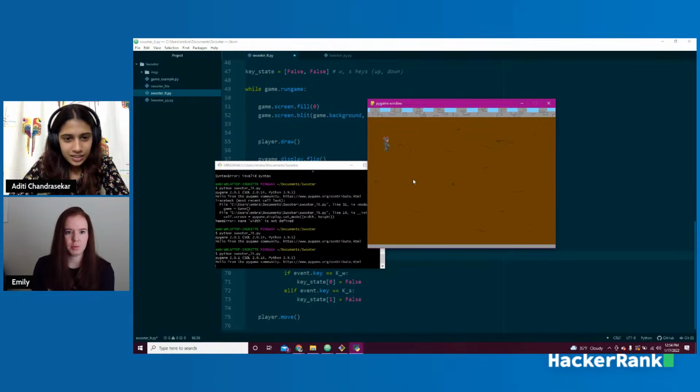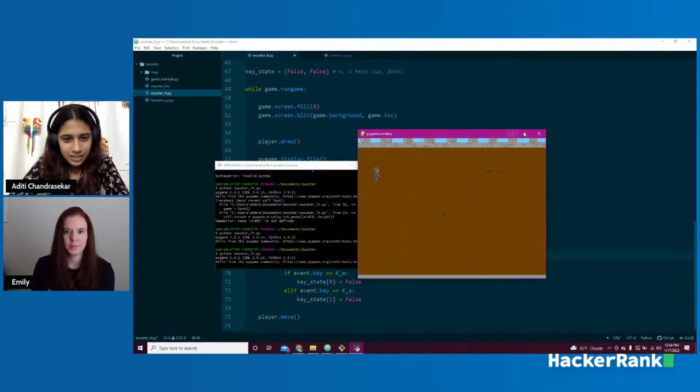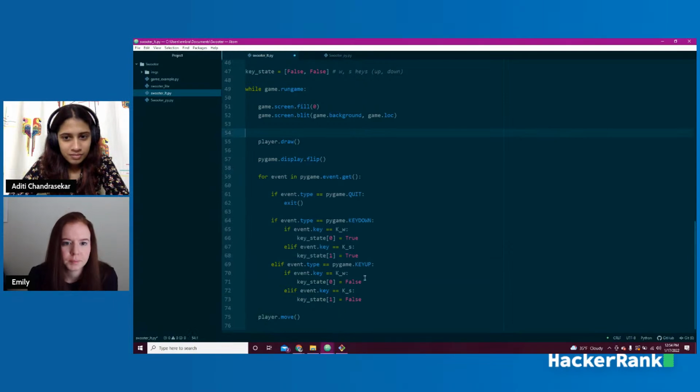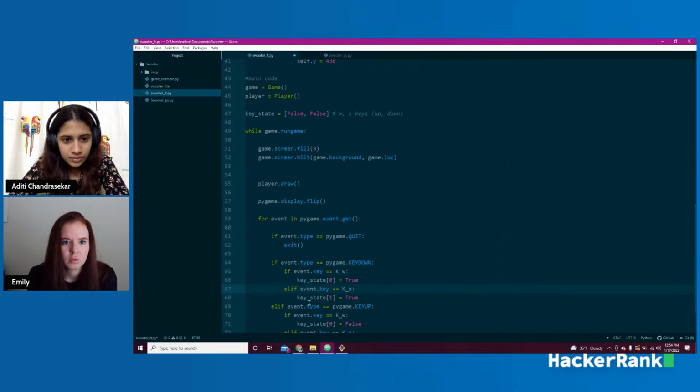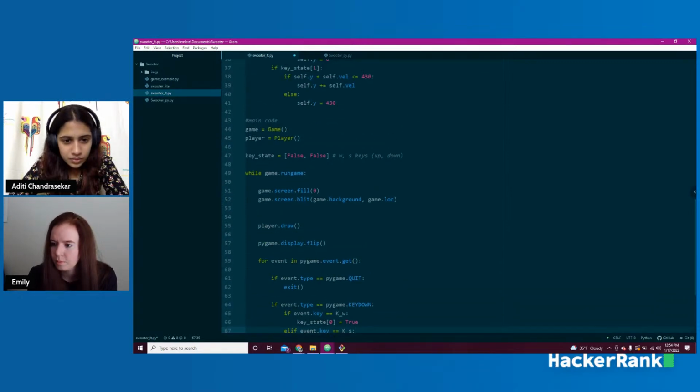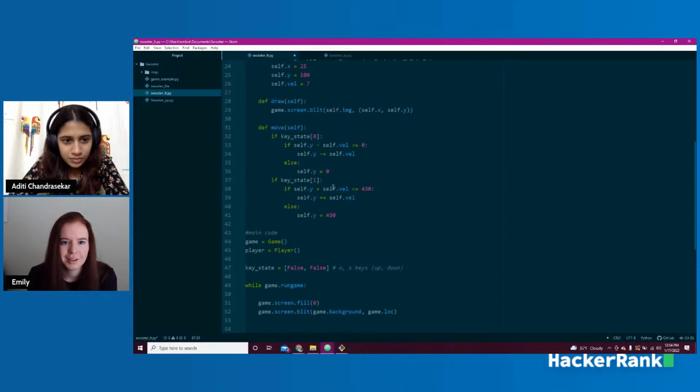We're not getting anything when I push the keys. So we messed something up. Let's find out what I messed up. KW. KS. False, false. This is right. Player.move. The good news is if it gets really weird, I can always just copy paste some code to make sure it works right.